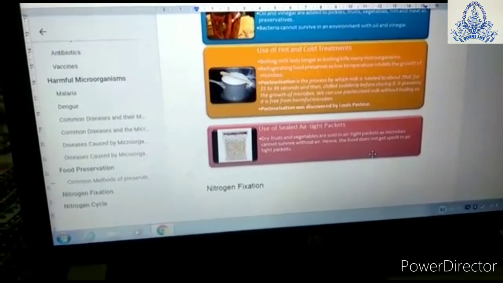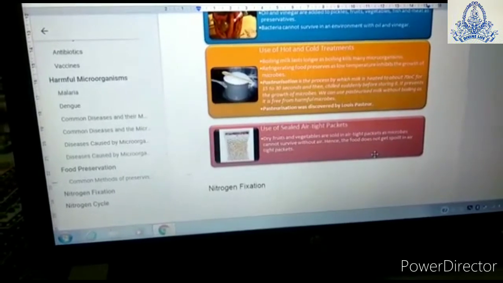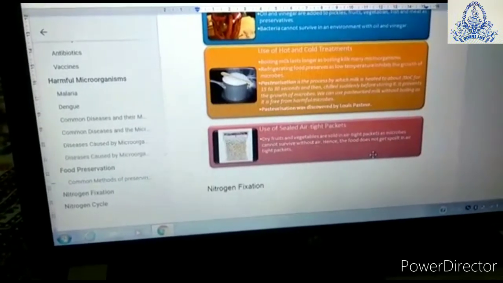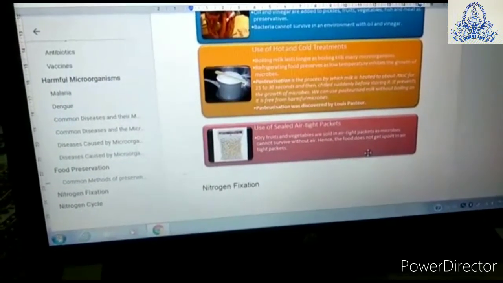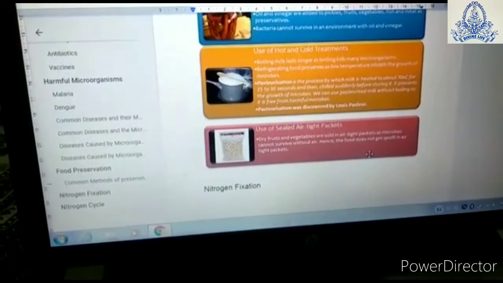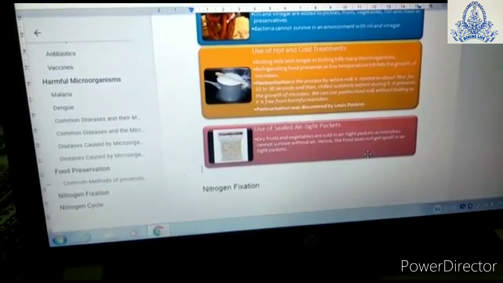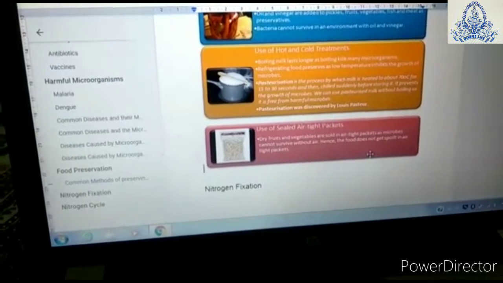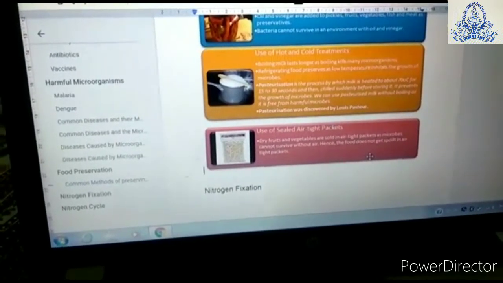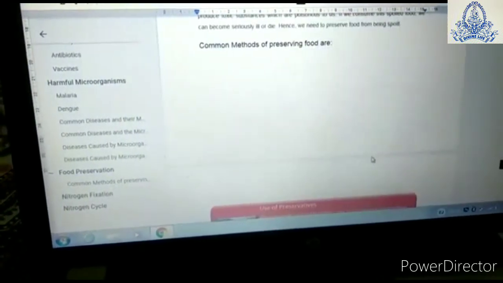Use of hot and cold treatment. Boiling milk lasts longer as boiling kills the microorganisms. Refrigerating is a food preservation method as low temperature inhibits the growth of microbes. Pasteurization is also a method of preserving food.